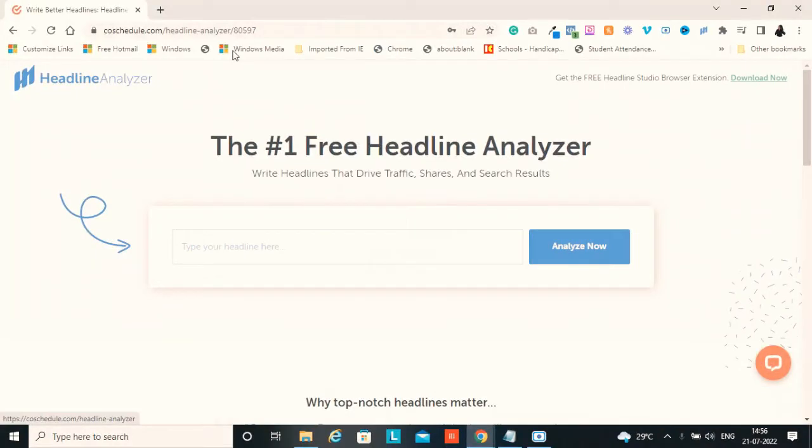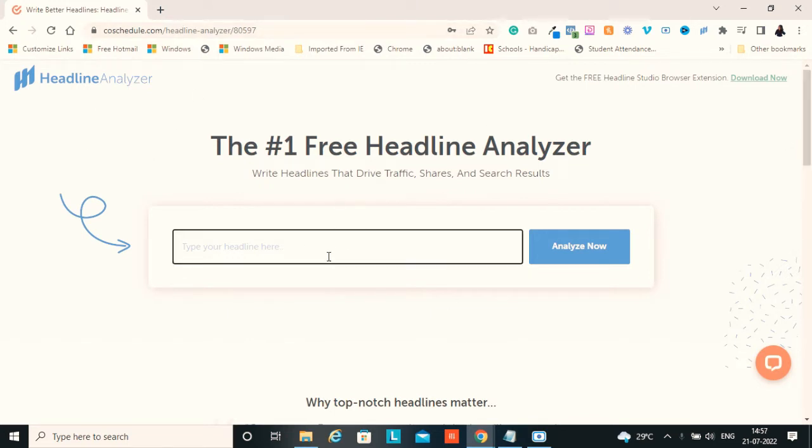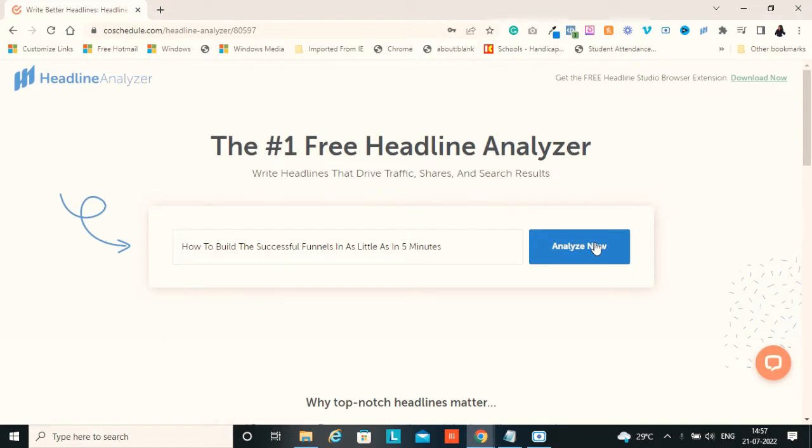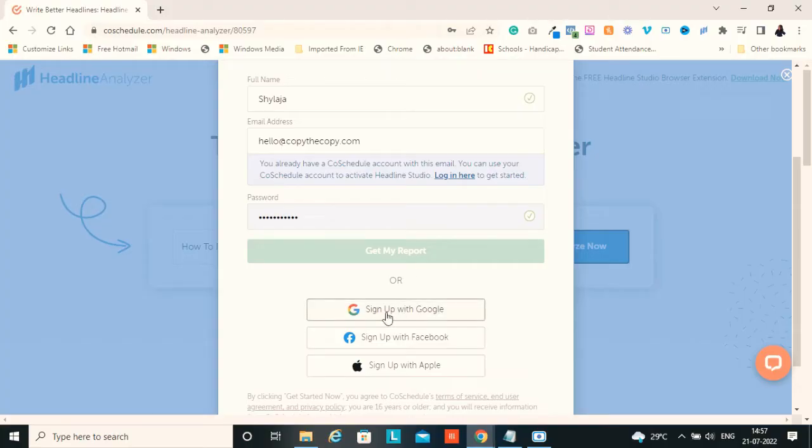So search for CoSchedule.com headline analyzer. I have given this link below in the description. You can click on that. Right now I just copied my headline, so let me paste it here and click on the analyze button. It is going to ask for a sign up. Since I already have an account, I am just going to sign up using my Google account.